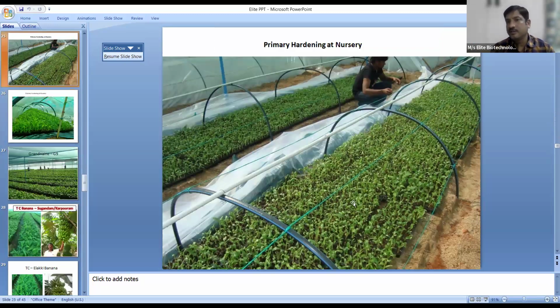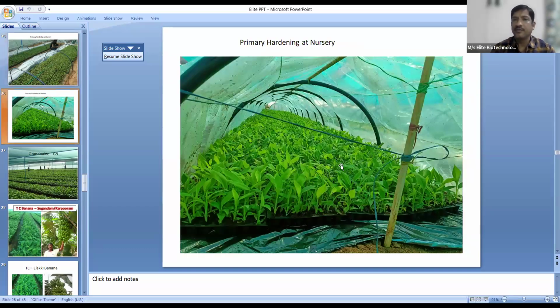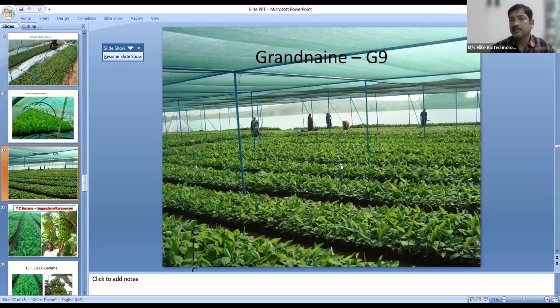So these are the day 3 or 4 hexagon plants that have been planted in the nursery. After 4 to 5 weeks, they develop roots and leaves. These are called primary organ plants. And again, we transfer these primary organ plants to individual bags, and we grow them for around 6 to 8 weeks, depending on the climate. And a fully healthy plant is developed, which we supply to the farmer. So this is the grandine variety.